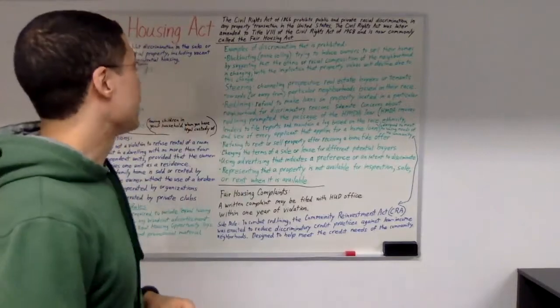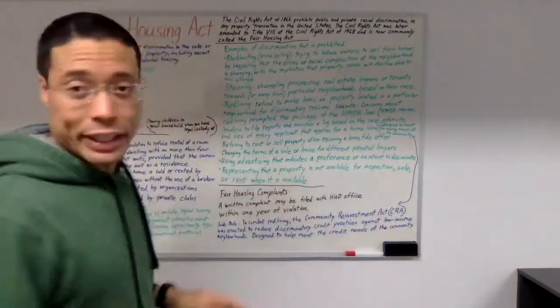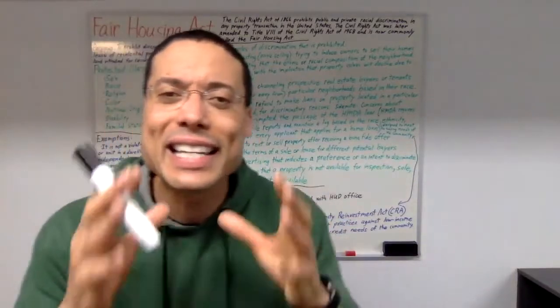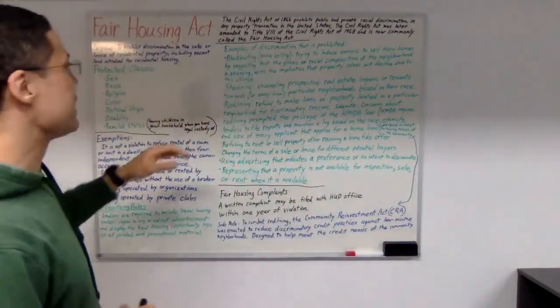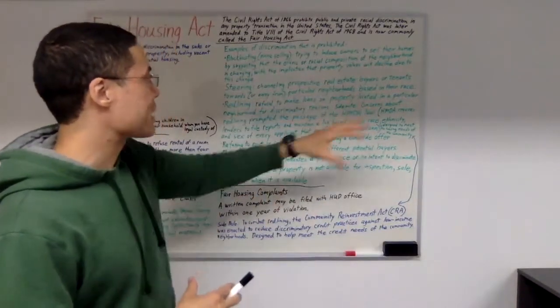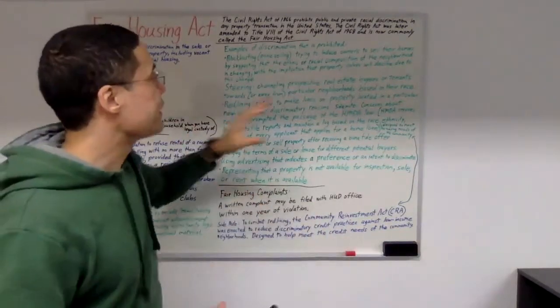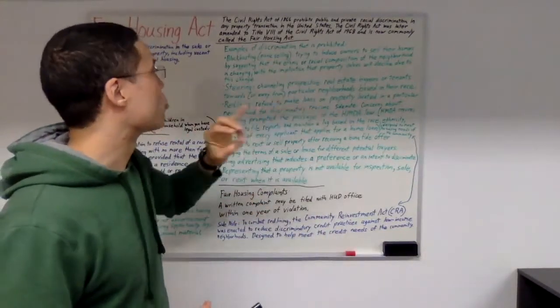Now, another example of discrimination that is prohibited is steering. Now, what is steering? Steering is channeling prospective real estate buyers or tenants towards or away from particular neighborhoods based on their race.